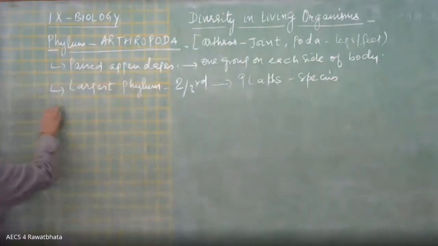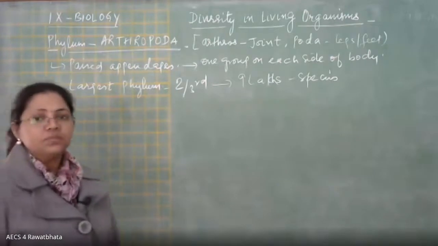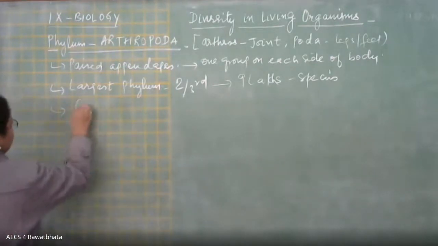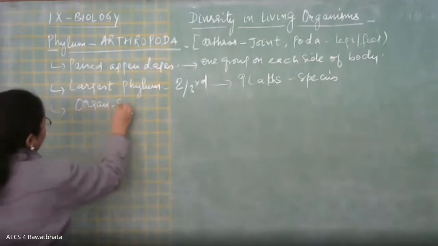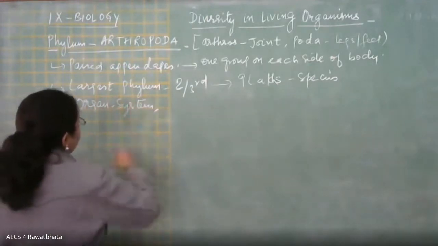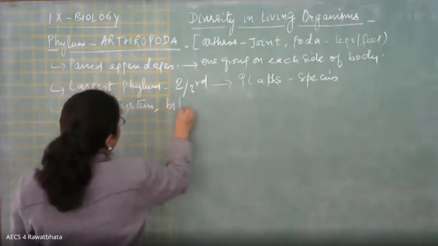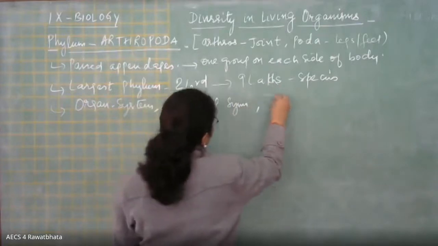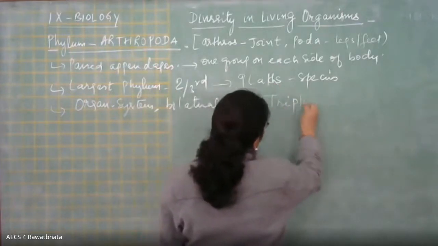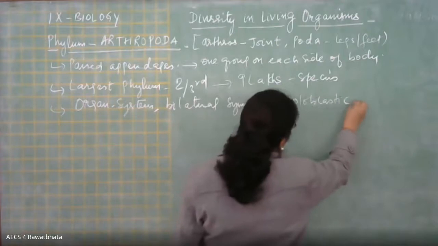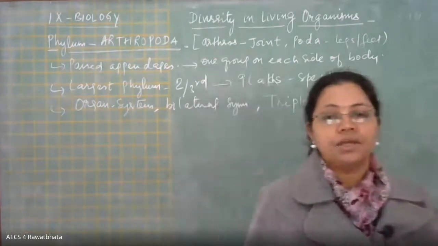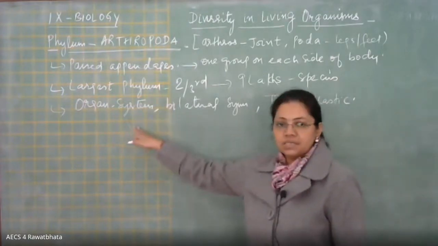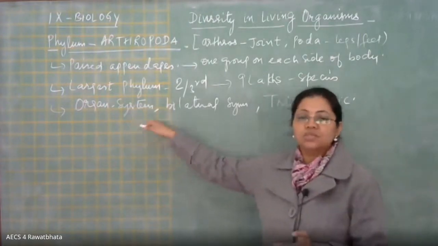Now let's move on to their bodily features. Now with reference to that is their body level organization, they have organ system level of organization. They possess bilateral symmetry, and they are triploblastic. They are triploblastic. So their body has got various systems. So they have got organ systems, bilateral symmetry.